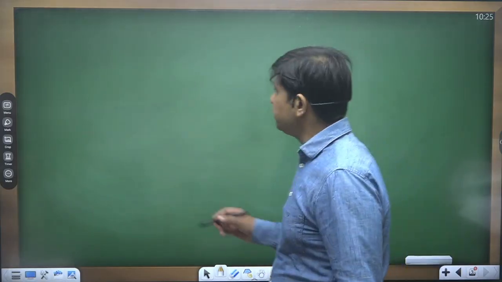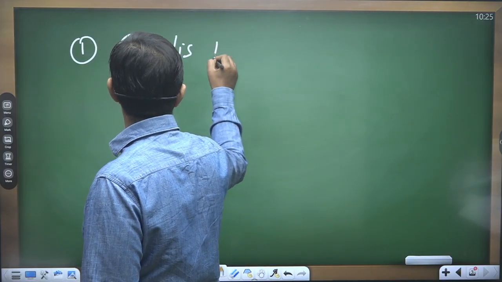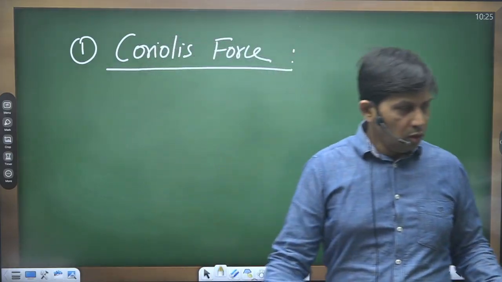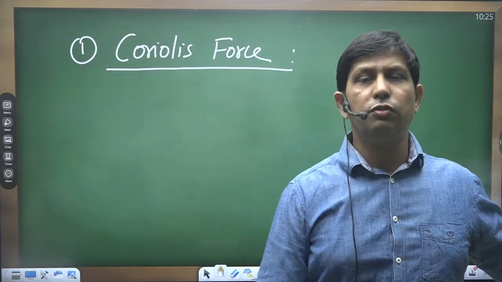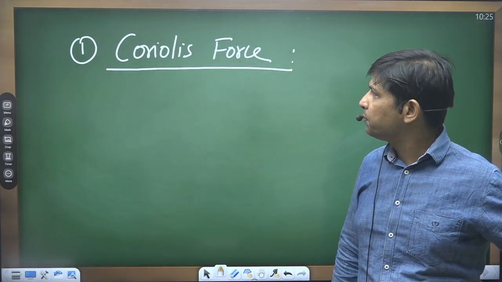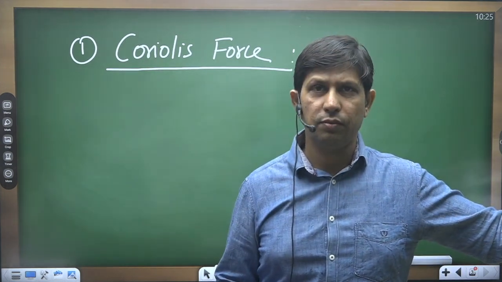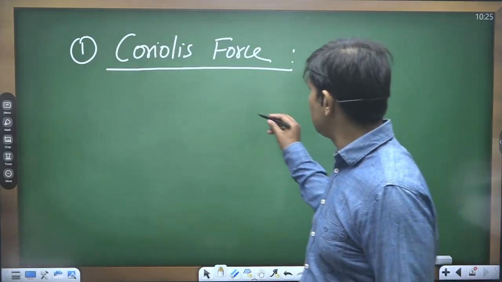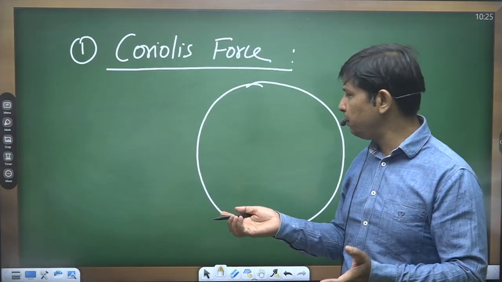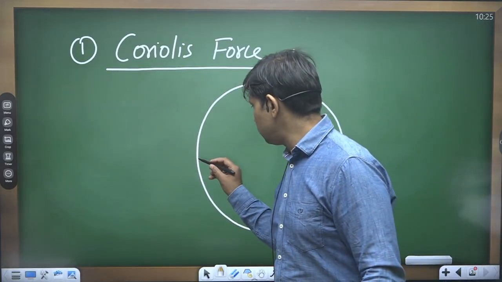Now I'll go with the first one. First is Coriolis force. Again, it's also a very important topic as far as geography is concerned, but here we have the application of this particular concept or force. Now, if we talk about the Coriolis force, it's an imaginary force which develops because of the round shape and the rotation of the Earth. So what is this force all about?